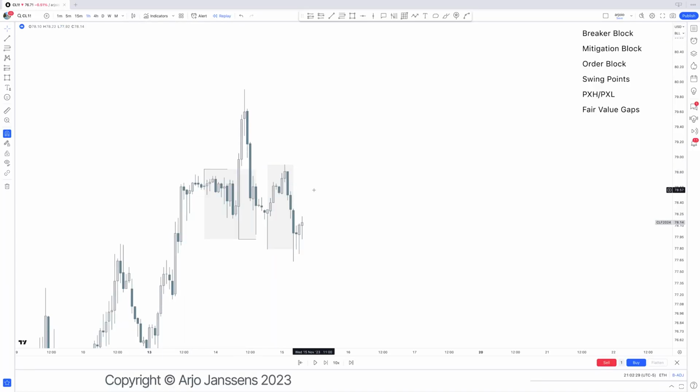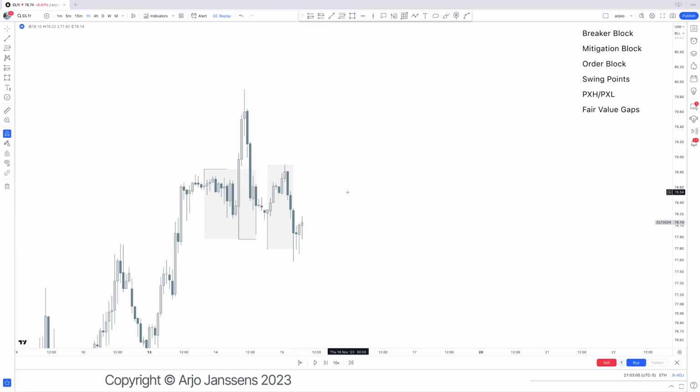And the reason for that, and we can get more specific with that later on as well, is because it makes the PD arrays a lot easier to visualize, especially the breaker block and the mitigation block. Once we are diving into order block, swing points, previous X high, previous X low, fair value gaps, it's a different story. But for breaker blocks and mitigation block, you can almost use the line chart right there to view them. So what I mean is a mitigation block comes after a breaker block. So we first have a breaker block.